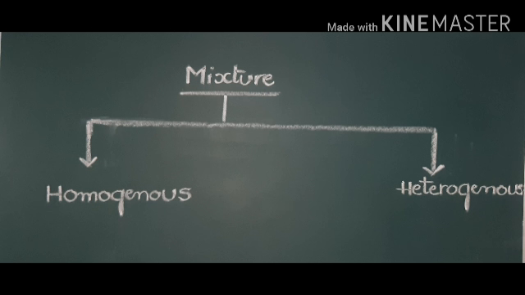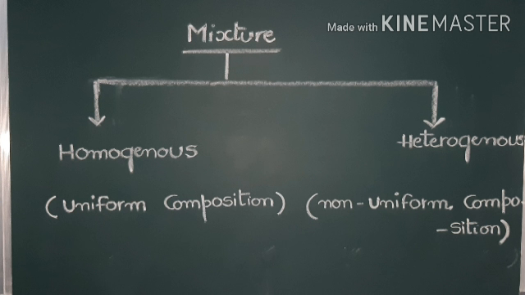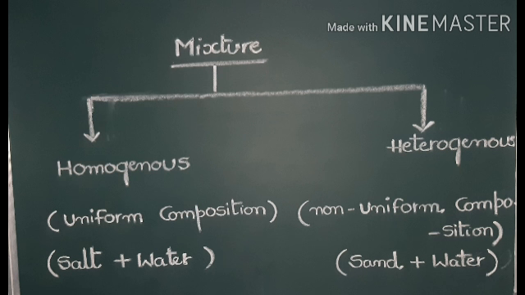Homogeneous mixture: in a homogeneous mixture, components are combined with uniform composition. A heterogeneous mixture consists of non-uniform composition. The best example of a homogeneous mixture is salt and water, whereas for a heterogeneous mixture, sand and water.